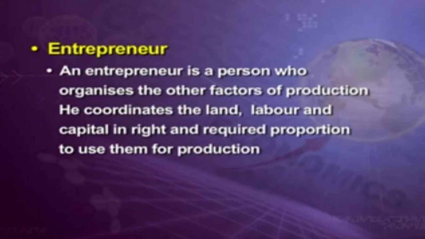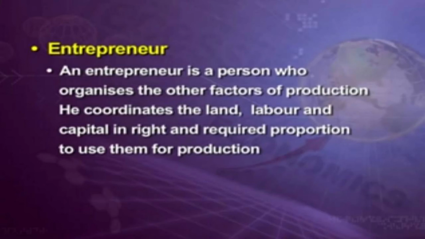He coordinates the land, labor and capital in the right and required proportion to use them for production. To produce any kind of commodity, how much labor is required? How much land is required? What capital investment does he have to invest to produce a commodity? All this decision is made by the entrepreneur.